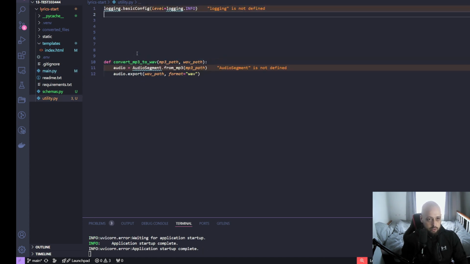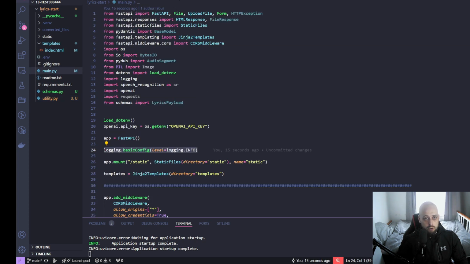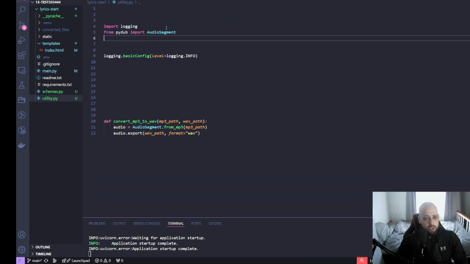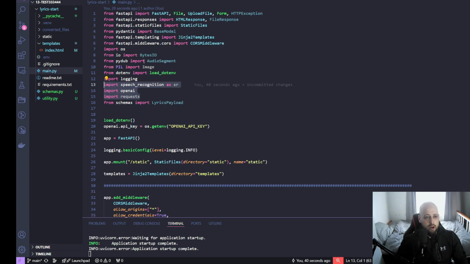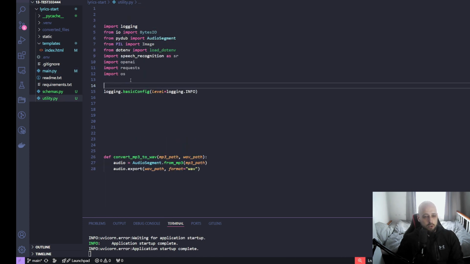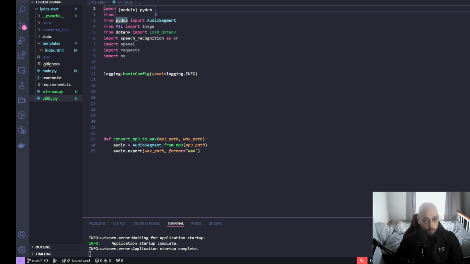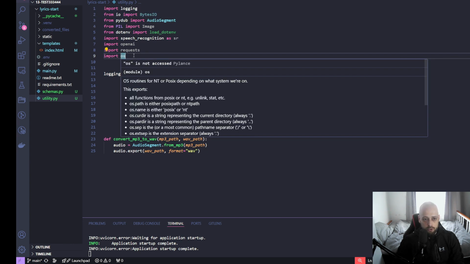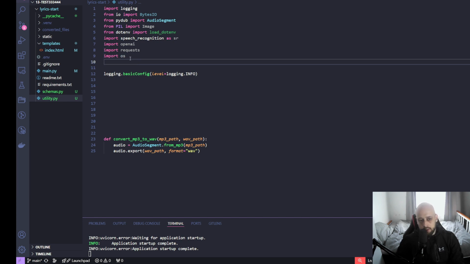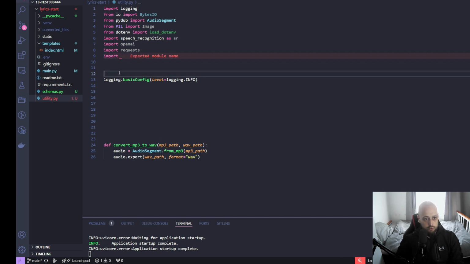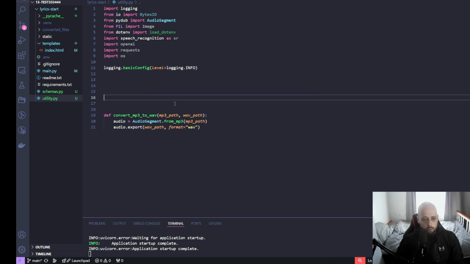So we'll create similar imports in our utility file. What we'll need is logging. We will need this for audio processing. I'll copy these as well. So speech recognition, OpenAI, requests, OS, and I believe that's all we need for now. These two, actually, let me do all of these. If you want to pause and have a look at everything that I put here, to make sure that you are on the same page. At the moment, it might be a bit redundant, but I'm trying to be time efficient as well and just making sure that I get everything. If there is an extra line here, it's not really a major problem for me now, as long as I get everything working. So back to our function.